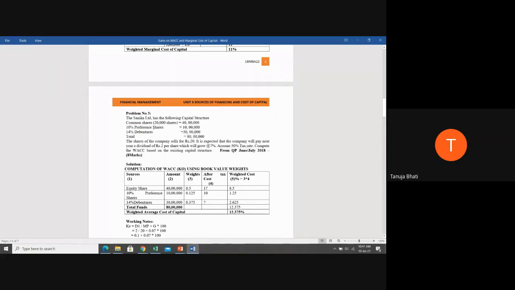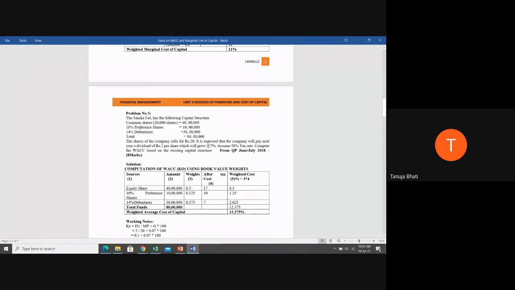Now, students, before I move ahead, what we have to do is we have to calculate WACC. And in the first column, we know we have to write the sources of capital. So quickly, anyone can tell what I have to specify in column number 1? What all I have to write in column number 1? Yes, students, quickly.